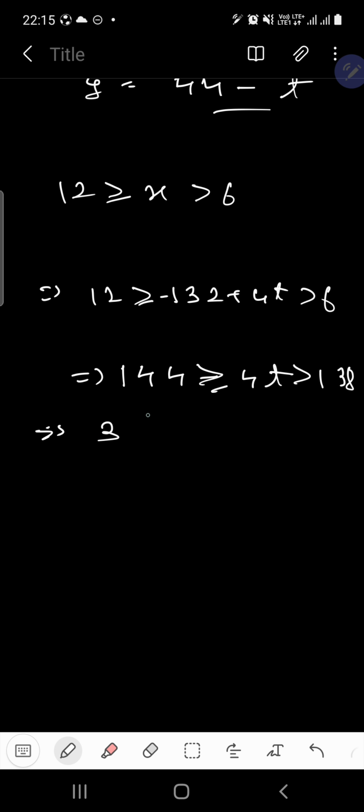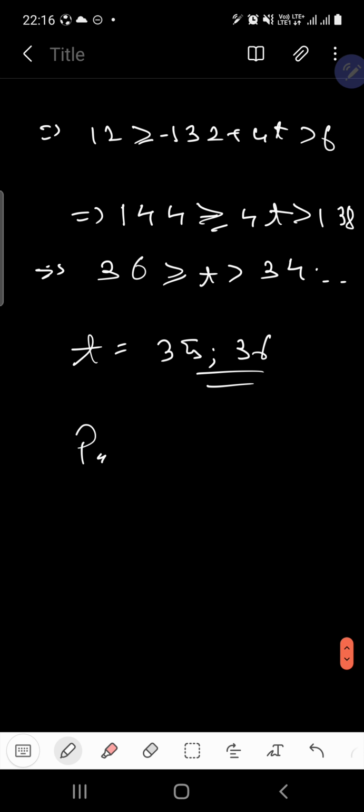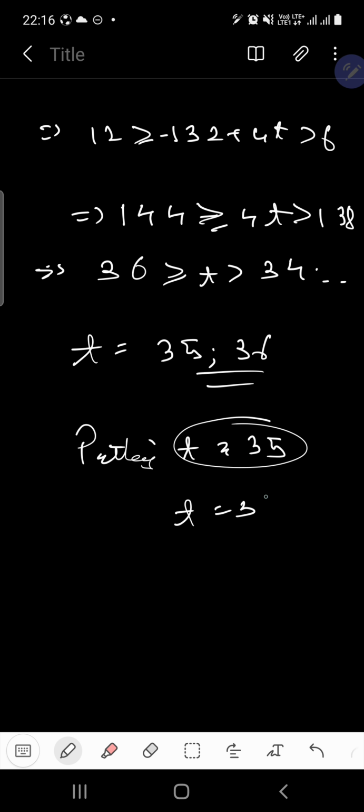Dividing by 4 on both sides, what do we get? 4 times 36 is 144, and 4 times 34 is 136. Here we have t now, and here we have no equality. So we will be getting values of t as 35 and 36. Clear? Putting t equal to 35, we get one solution. t equal to 36, we get another solution. So there we actually have two pairs of solutions.